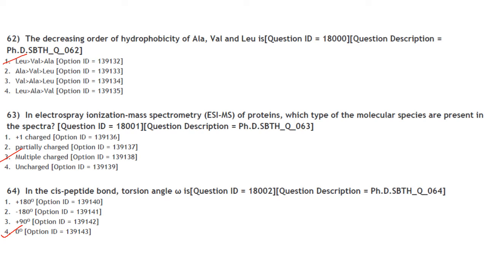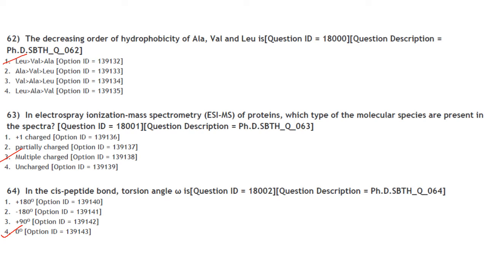It will be multiple charged because proteins are multi-charged particles. So the answer will be option 3.